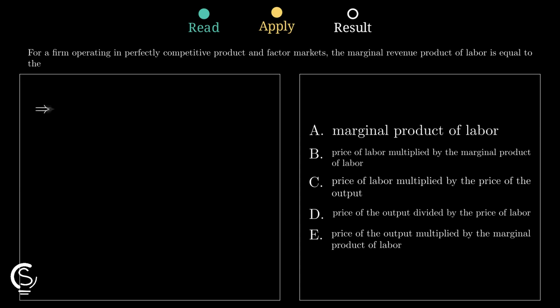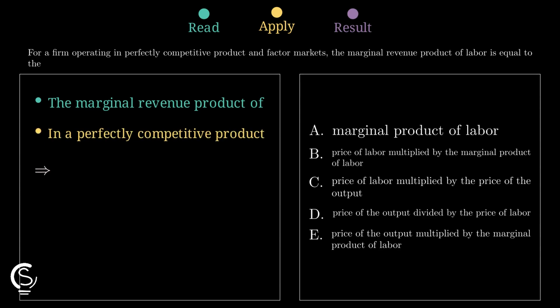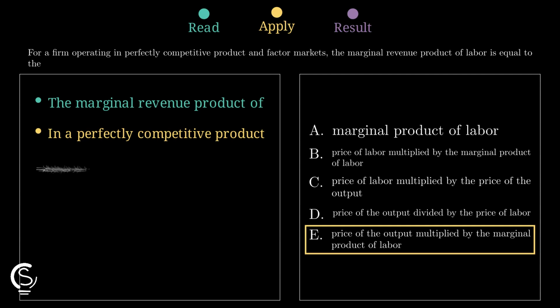In a perfectly competitive product market, marginal revenue equals the output price because the firm is a price taker. So replace marginal revenue with price in that MRPL formula. Therefore, MRPL equals price of output times marginal product of labor, which matches choice E exactly, and none of the other options state that relationship.